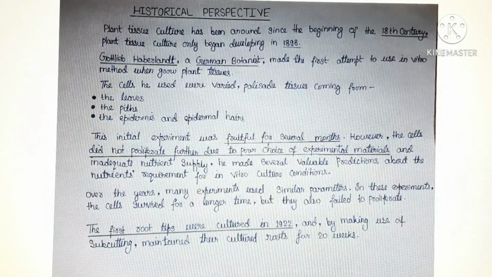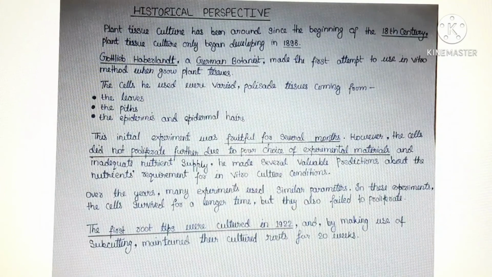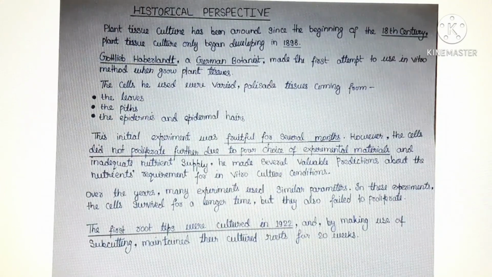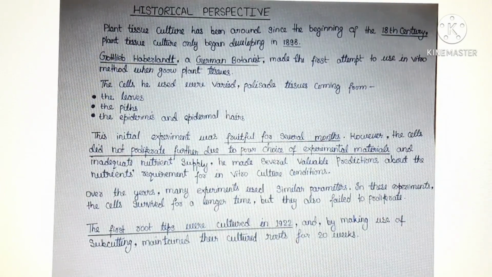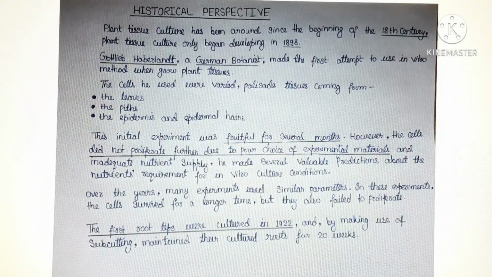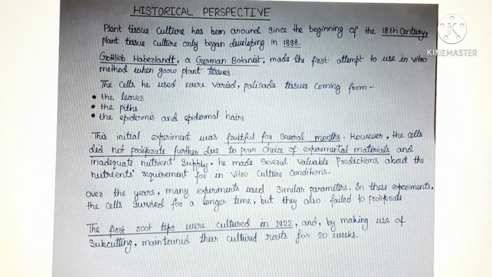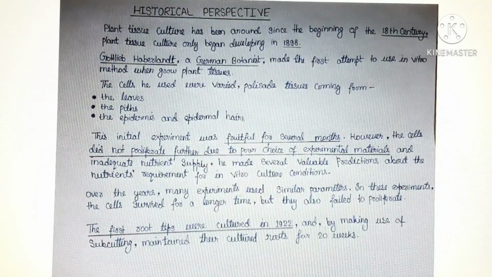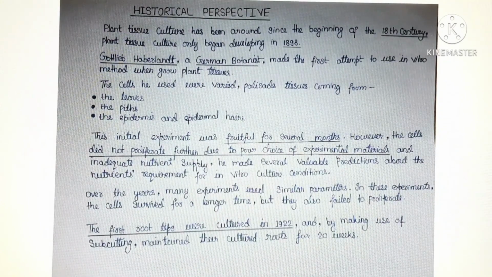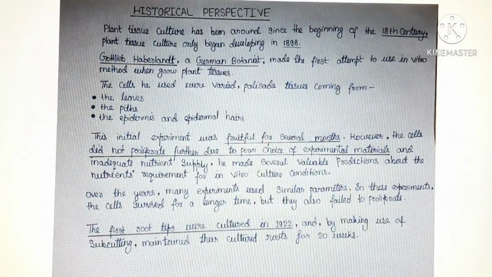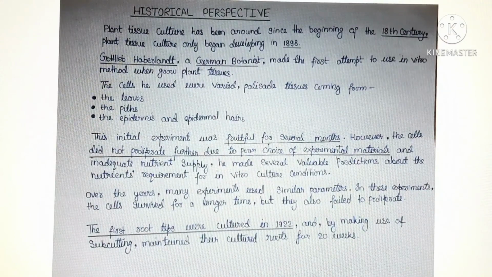Over the years, many experiments used similar parameters. In this experiment, the cells survived for a longer time, but they also failed to proliferate. The first root tips were cultured in 1922 and, by making use of subcutting, maintained their cultured root for 20 weeks.